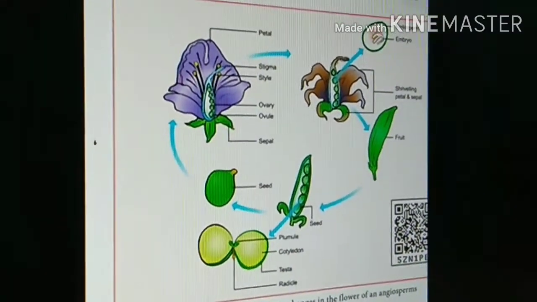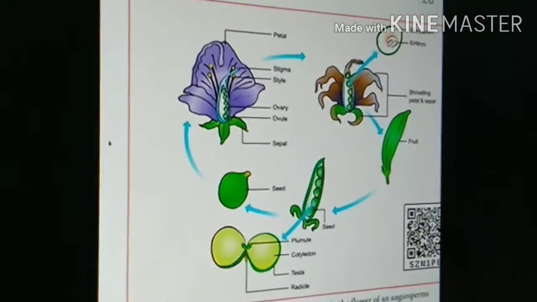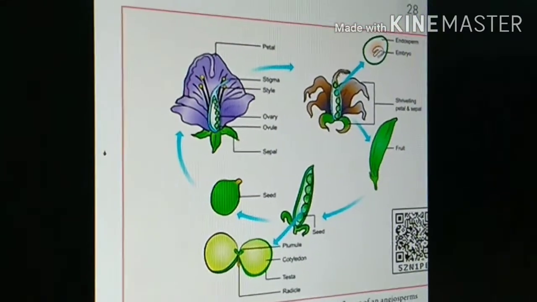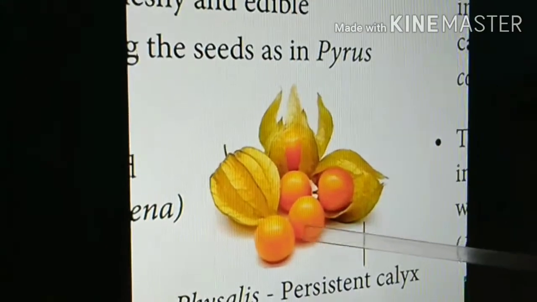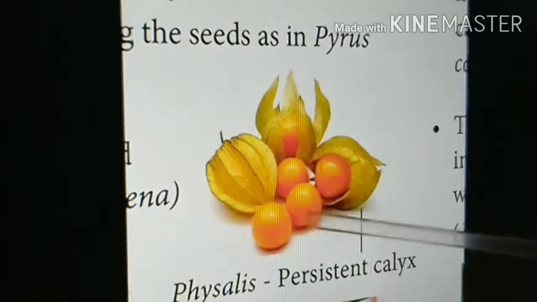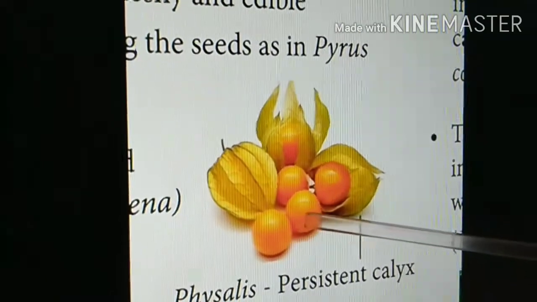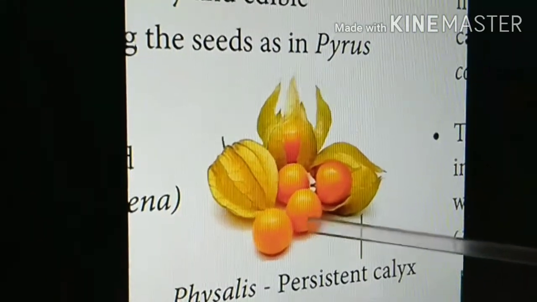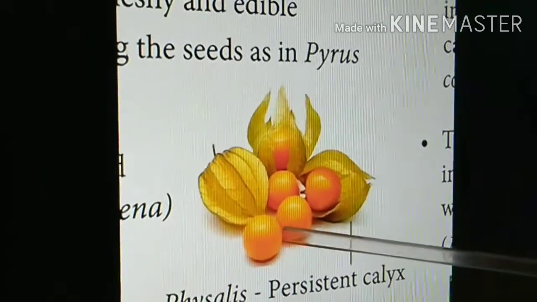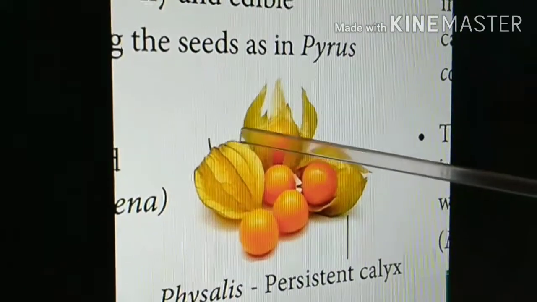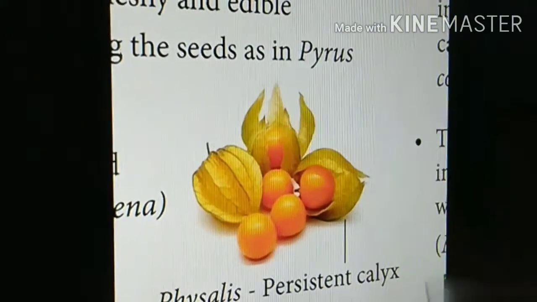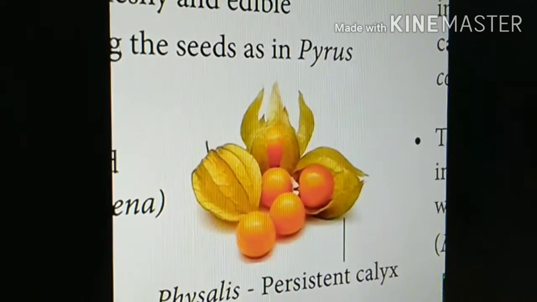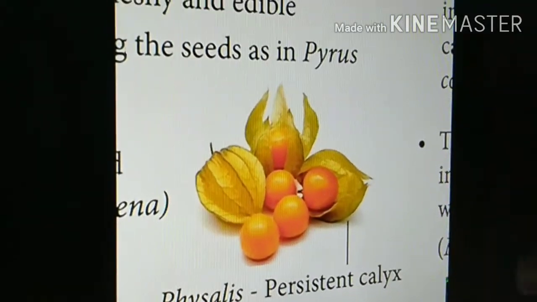And some other fruit like Physalis. In Tamil, this is called sodakatakali. It is Physalis minima. So this is the original fruit. Inside the fruit, seeds are there. You might have eaten it earlier when you were small children. So this is the Physalis fruit. Inside, seeds are there. This is completely covered by the calyx. This is the persistent calyx. This calyx entirely covers the fruit. So this is a specialized characteristic feature of certain rare occasions after post-fertilization.